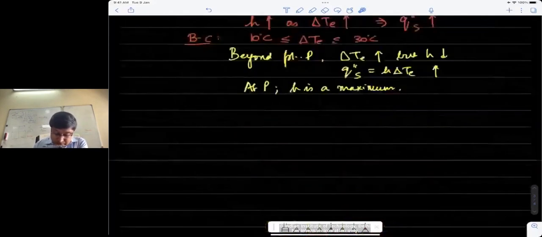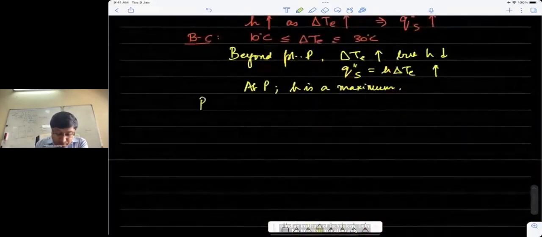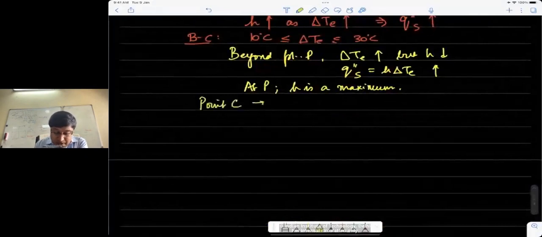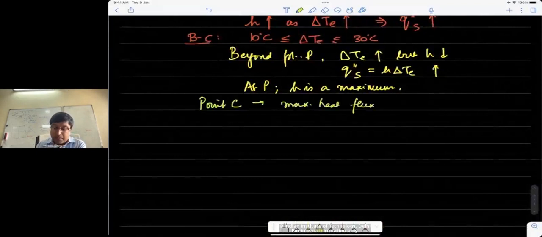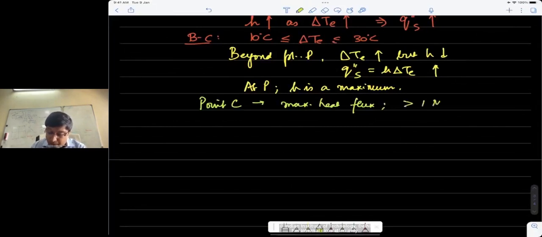Point C marks the maximum heat flux that can be provided to the liquid. And this heat flux, by the way, happens to be somewhere more than about 1 megawatt per meter square.